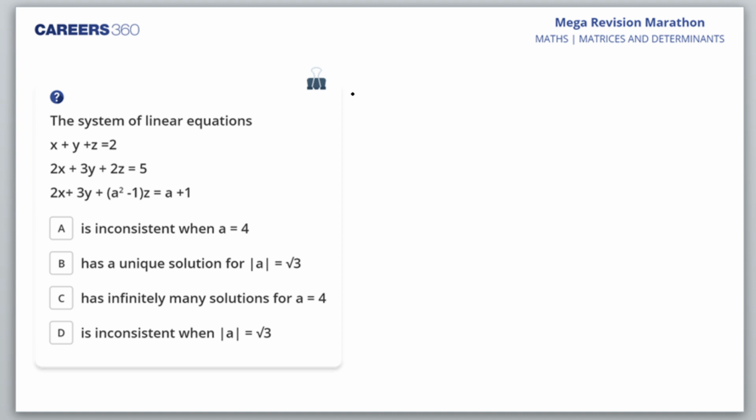Let's see. It is inconsistent when A is equal to 4. It is inconsistent when mod A is equal to root 3. These options are about inconsistency. Unique solution when mod determinant A is root 3. Infinitely many solutions for A is equal to 4. So which one will you take? Aditya, okay, Ax is equal to B. You are going for the matrix method, Tarun? Okay, it's your choice only.